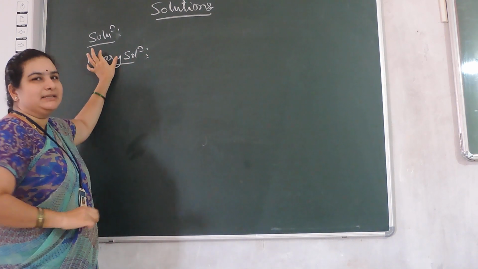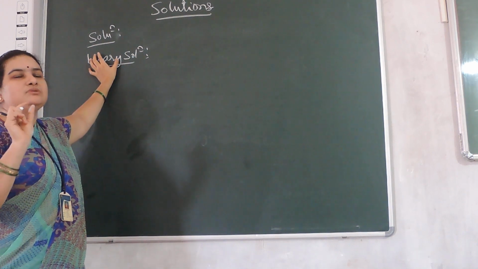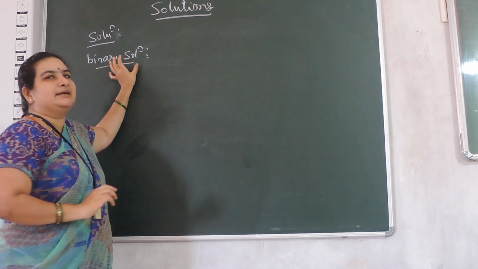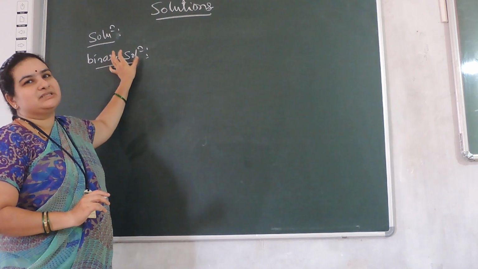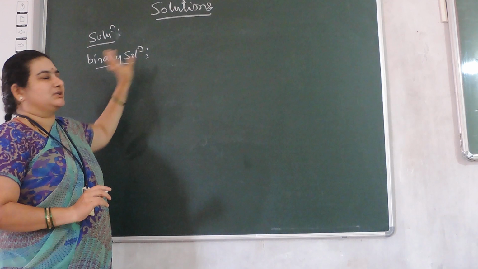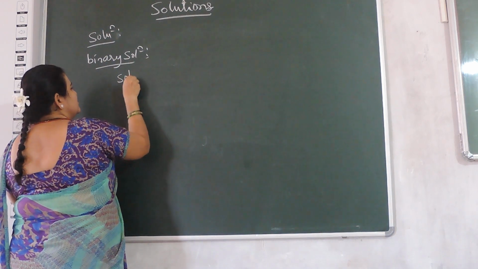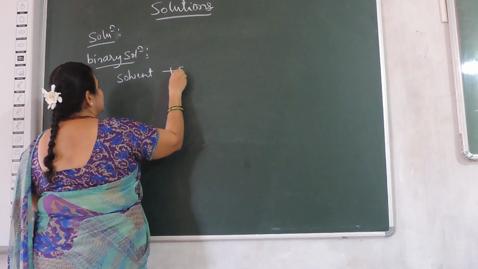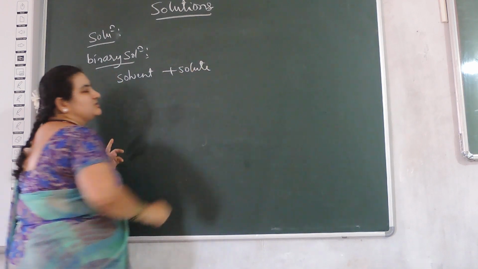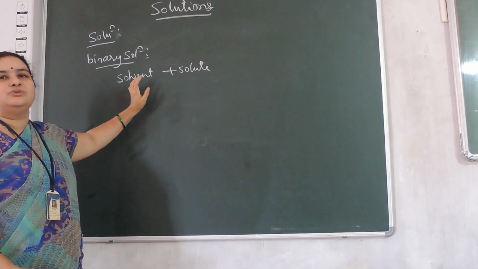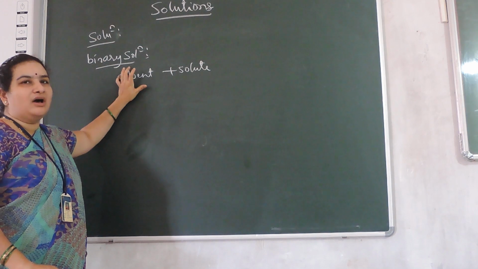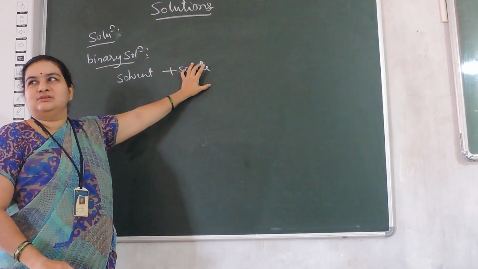Binary means two, so a solution containing only two components is a binary solution. In a binary solution we come across two words. Our binary solution is made up of two components, one is solvent and another is solute.